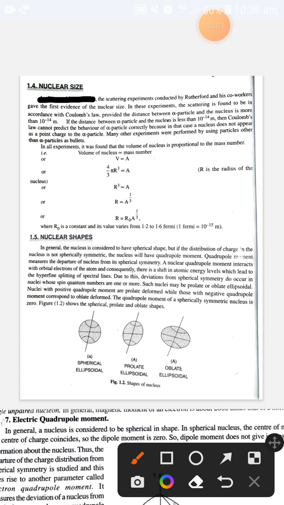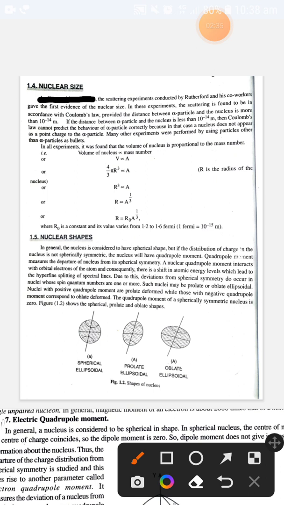Later on, after some experimental observations, we considered a formula in order to calculate the size of the nucleus. According to this formula, we found that the volume of the nucleus is proportional to the mass. Consider the volume of the nucleus is V and the mass number is A. We know that volume is directly proportional to the mass number. So V is volume and A is mass, that is, V is directly proportional to A.